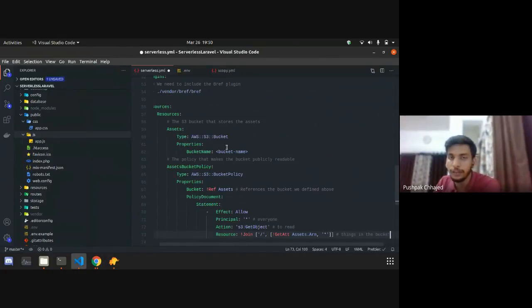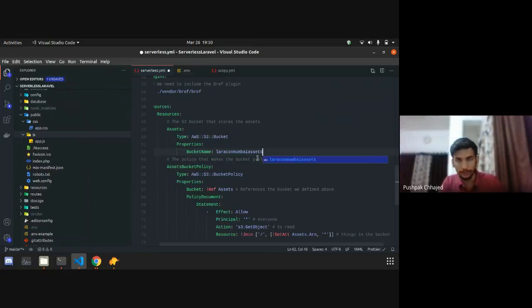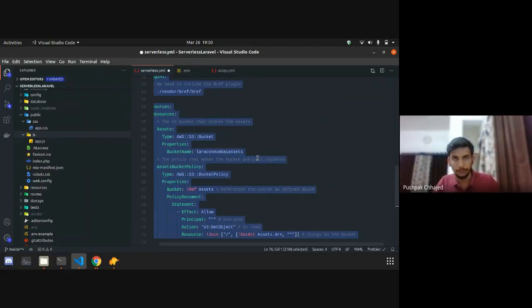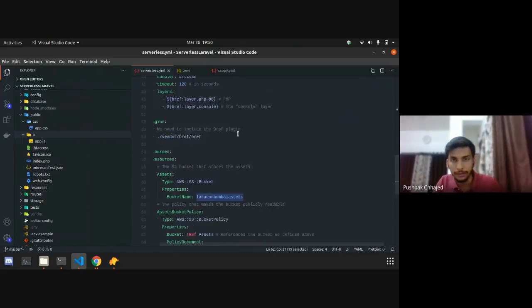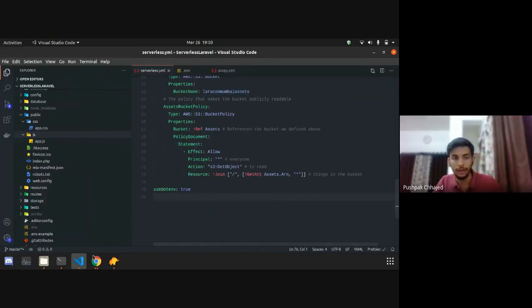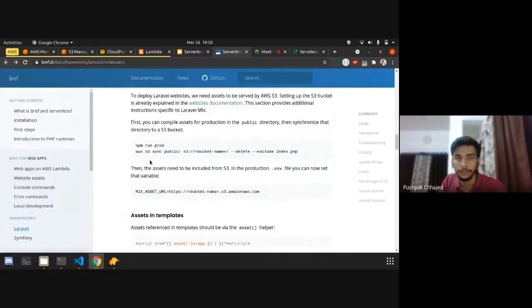So AWS S3 bucket, and for now the bucket name I want to give is Laracon Mumbai assets, right? Whatever bucket name you are giving, make sure that you first run your production build, compile your production assets, and then sync with that AWS bucket.